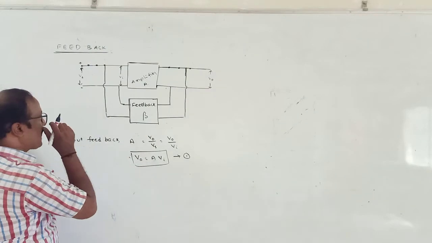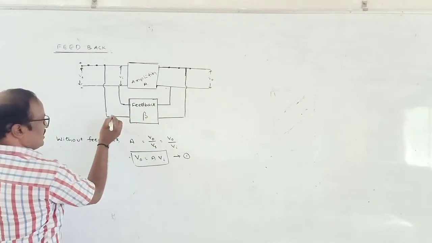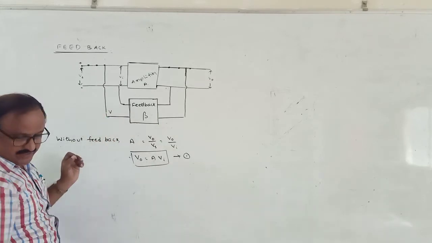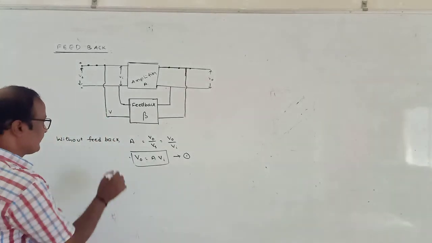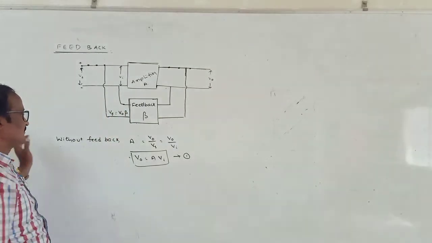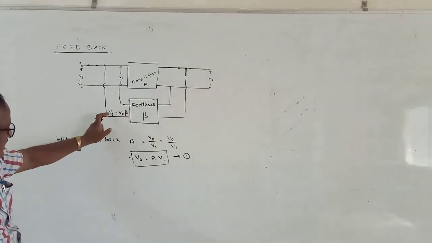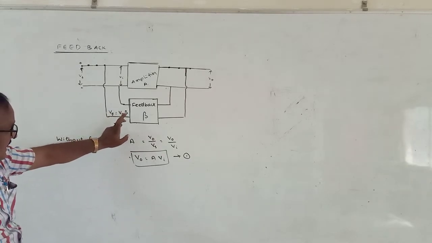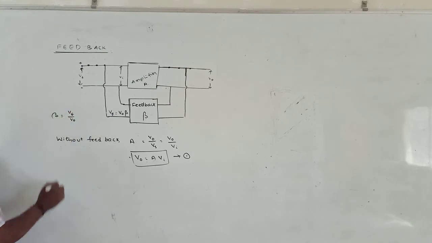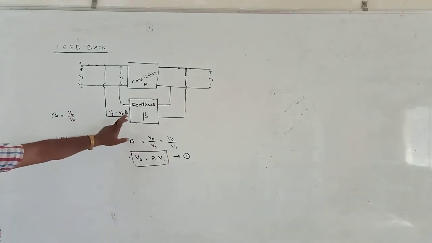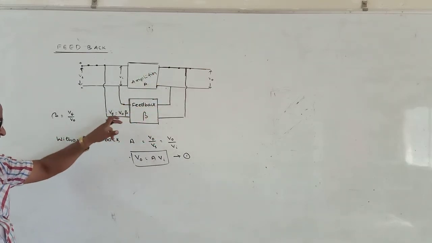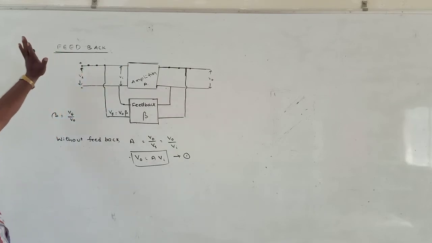Therefore, the feedback output Vf is equal to V naught into beta. Beta is the fraction, so beta is equal to Vf by V naught. Only a fraction beta will be taken from the output, which is injected once again into the input of the amplifier.